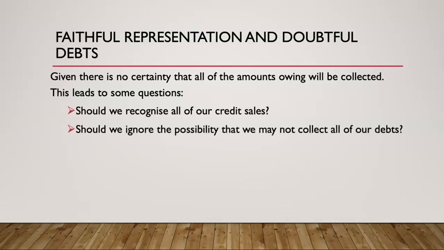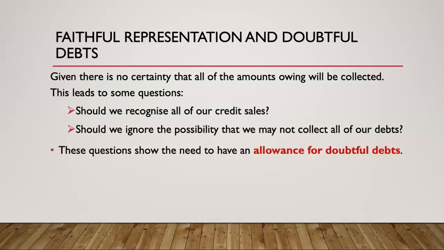Or should we just ignore this possibility that we will not be able to collect them? So we have a dilemma. How are we going to record our credit sales? How do we do it and still keep our value of faithful representation, actually showing what is going to happen? And these questions show the need for us to have what we know as an allowance for doubtful debts.